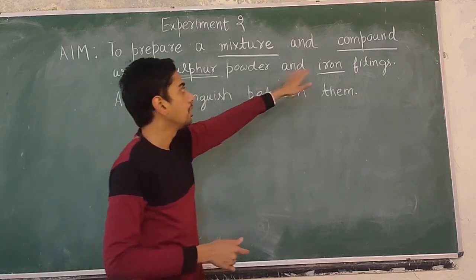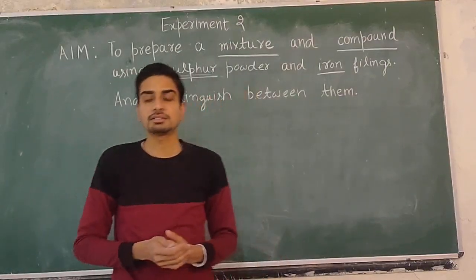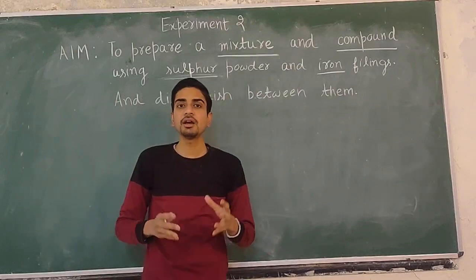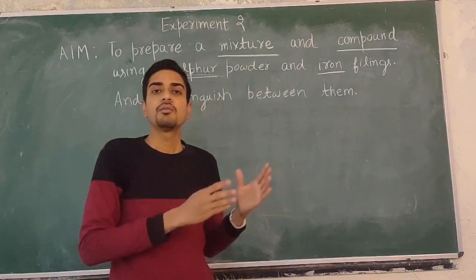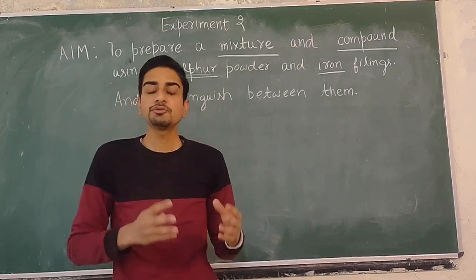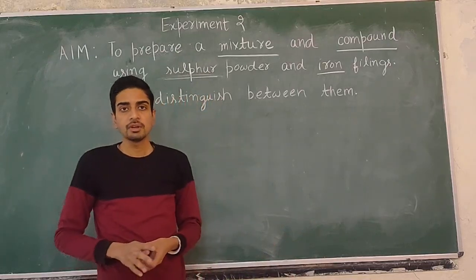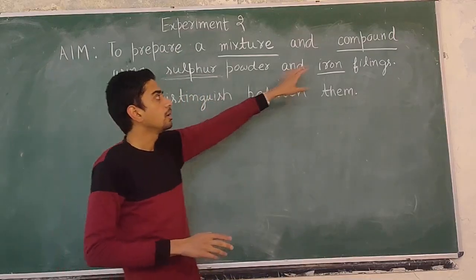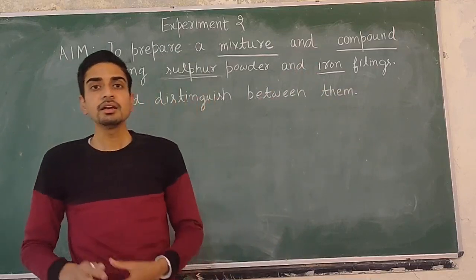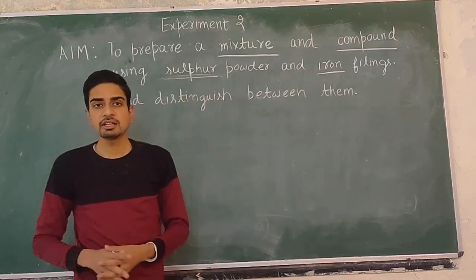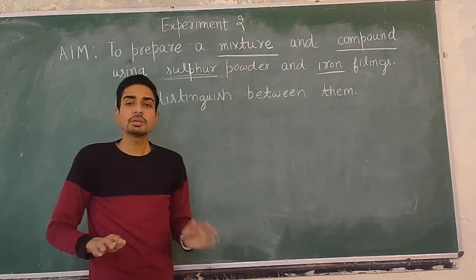What is a compound? In a compound, two or more elements combine together in a fixed ratio. For example, water always combines in 1:8. Ammonia is formed when nitrogen and hydrogen combine in 14:3. So a compound is formed by combining two or more elements in a fixed ratio, and they combine chemically. Chemical change takes place. Another difference is that in a mixture no new substance is formed.